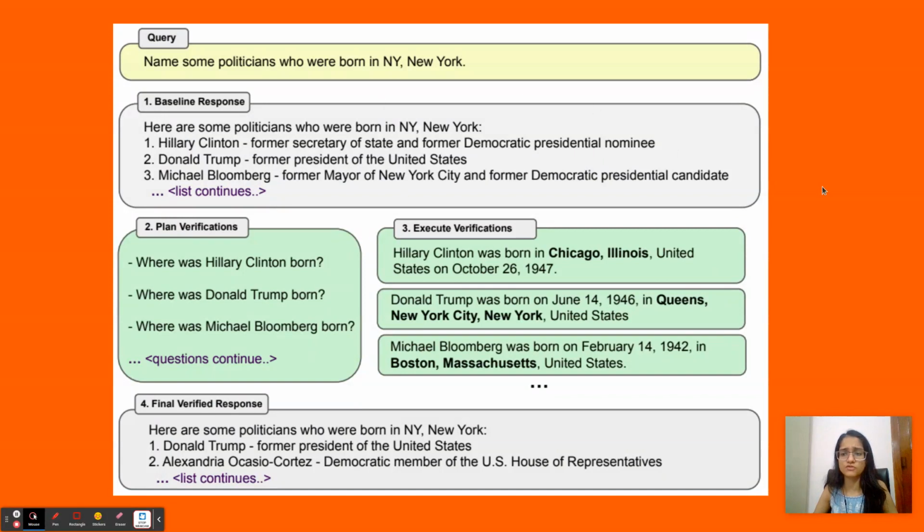This example is from the paper itself, where we see that the query is again the same thing: name some politicians who were born in New York. Step 1 is to generate the baseline response, and if you see over here, the first one it generates is actually Hillary Clinton, and thus it is a hallucination.